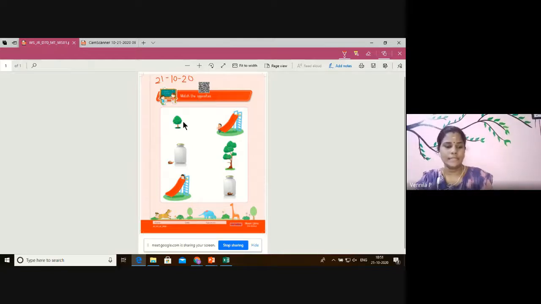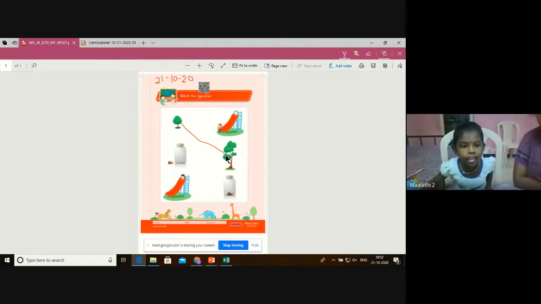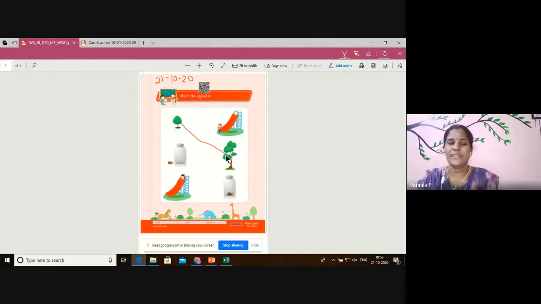Come on, match it. Write the date, children. And then next you have a jar here and you have another jar on the other side. Okay, what is the difference here? Can anybody tell me? Very good, Tarnika. Only Tarnika is answering first. Others, children, come on, answer, children. Nukshita, Devarakshita, Devkrish, come on, answer.